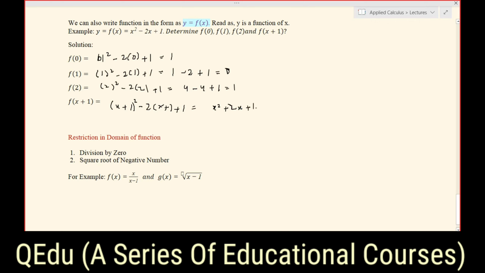and then plus 1, and then minus 2x minus 2 plus 1. So now we see that 2x will be cancelled out, 1 plus 1 will be equal to 2, and minus 2 will again cancel out, and then you will only get the first term, that is x square. So in this way we can evaluate the values of a function for different inputs which are given to you.